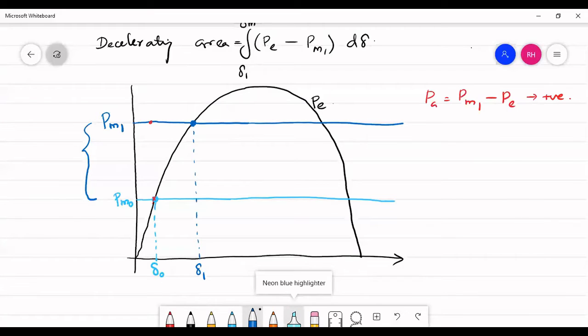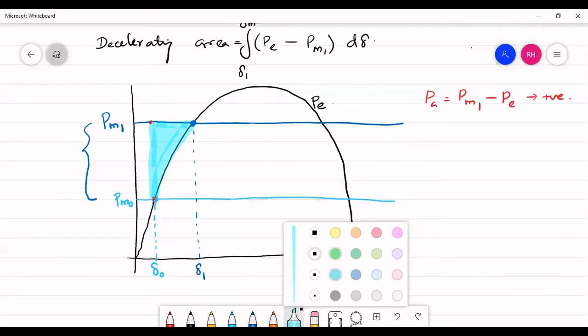So now let me trace the accelerating area and the decelerating area. The angle from delta naught to delta 1, and the region between PM1 and PE is said to be the accelerating area.